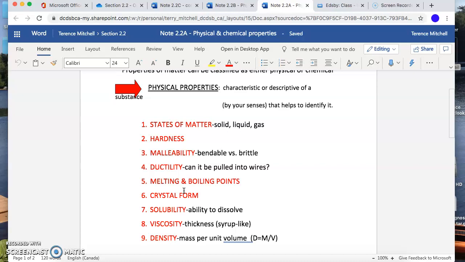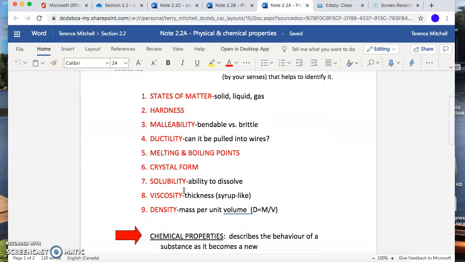And density. So this is where we weigh something, and we take that mass or weight and we divide it by how much we have, which is a volume, and we get a density. Another way of thinking of density is how tightly are those microscopic atoms packed together? Are they packed together or are they spread out? So these are all physical properties. These are all ways that we can describe what something looks like.